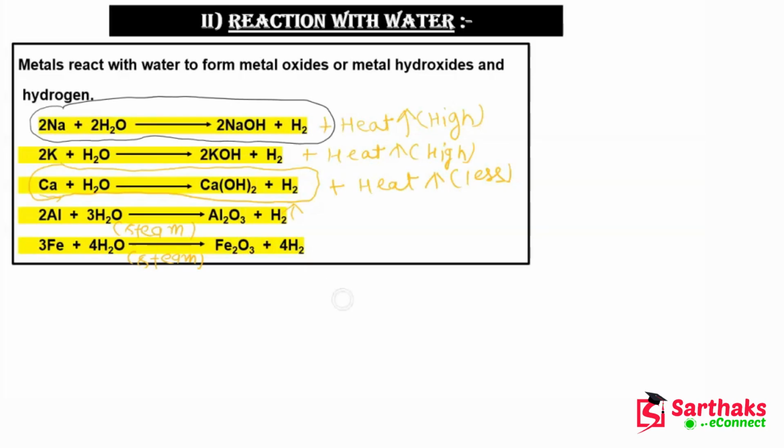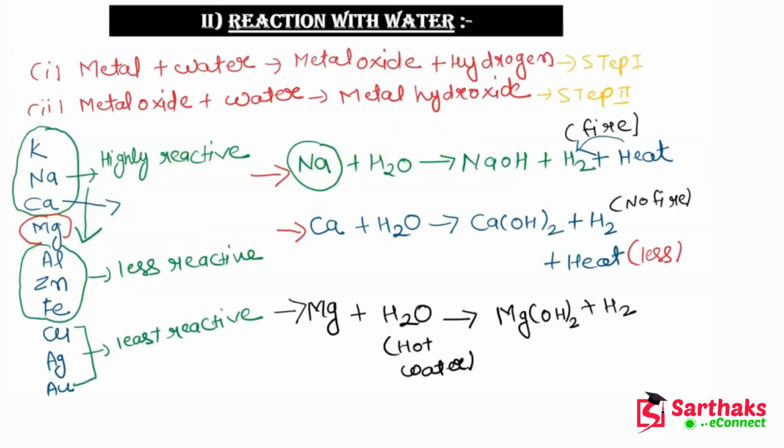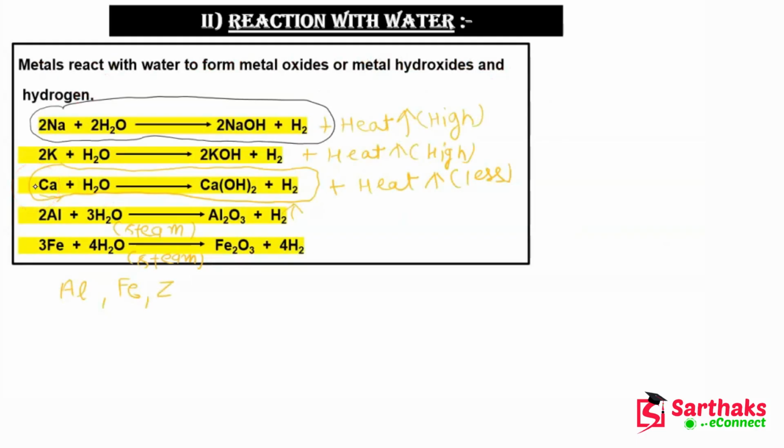So what we have seen is that aluminium, iron and zinc react with steam of water, and they will form oxides and hydrogen gas will also evolve.